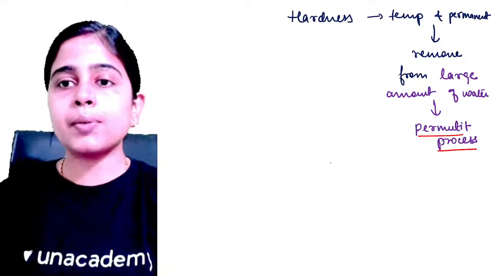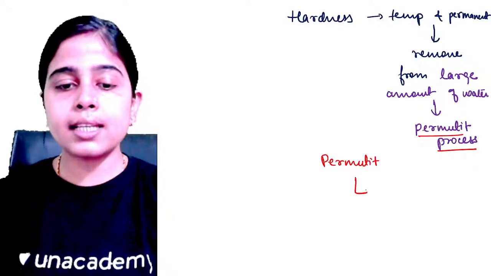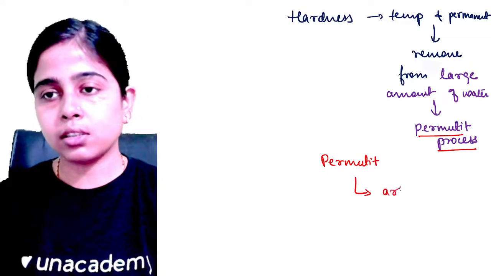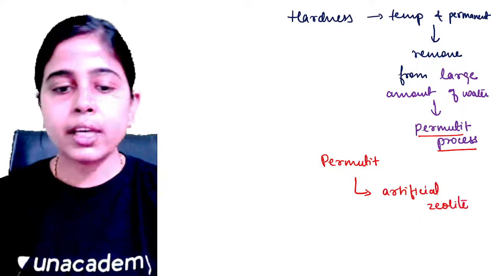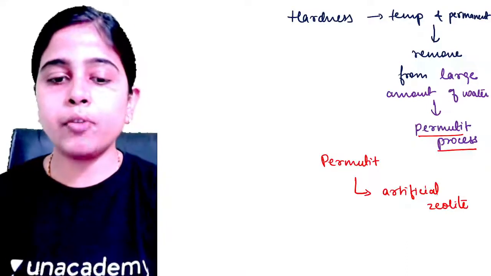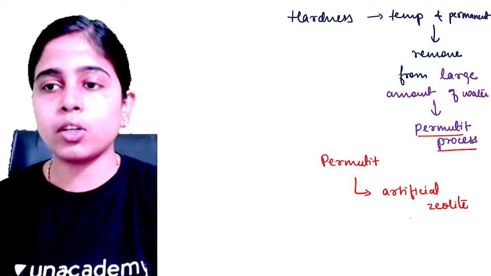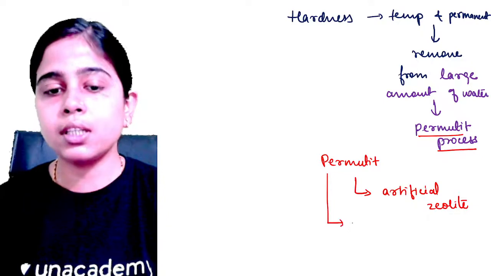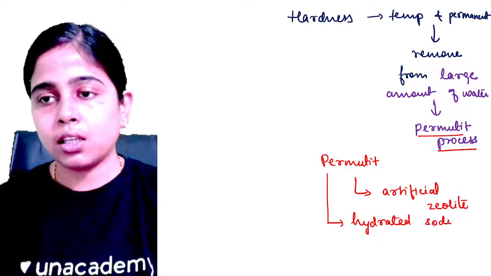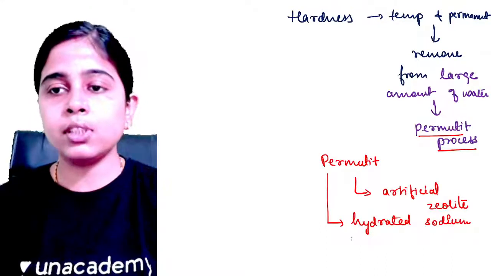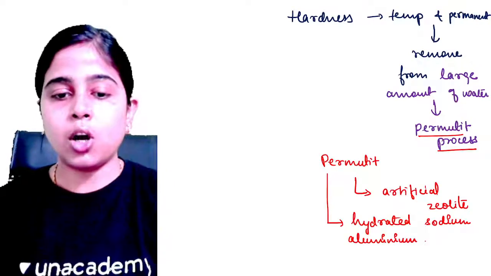So what is this permutit? Permutit is an artificial zeolite, and its chemical name is hydrated sodium aluminum orthosilicate.